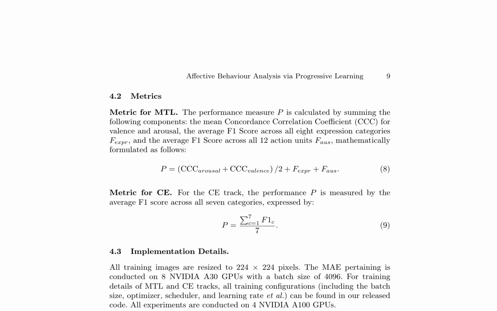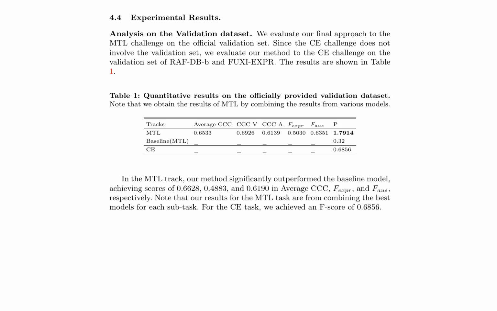The authors propose a multimodal affective behavior analysis framework, which involves the estimation of valence, arousal, and expression categories, as well as action unit detection. The performance of the framework is evaluated using 2 metrics. One for the multitask learning, MTL, track and another for the compound expression, CE, track. The MTL metric combines the mean concordance correlation coefficient, CCC, for valence and arousal, the average F1 score across all 8 expression categories, and the average F1 score across all 12 action units. The CE metric is measured by the average F1 score across all 7 categories.